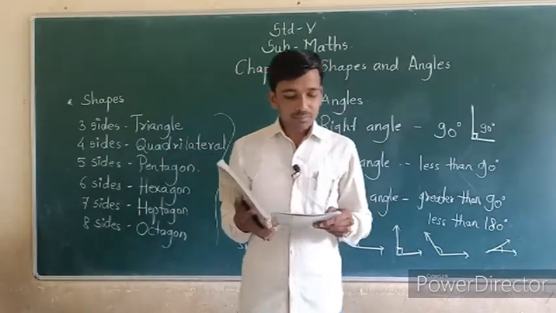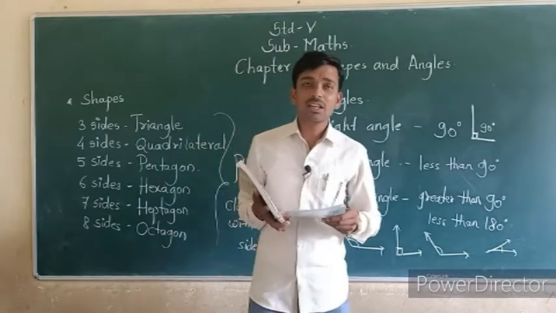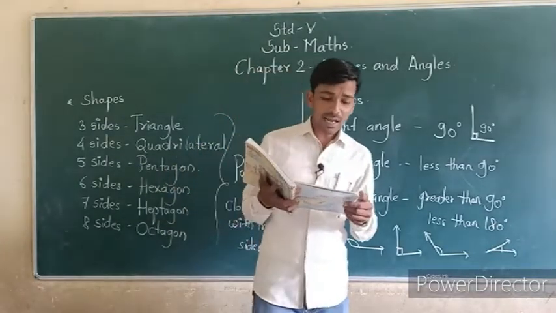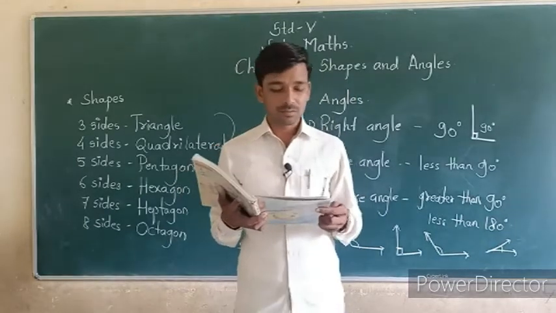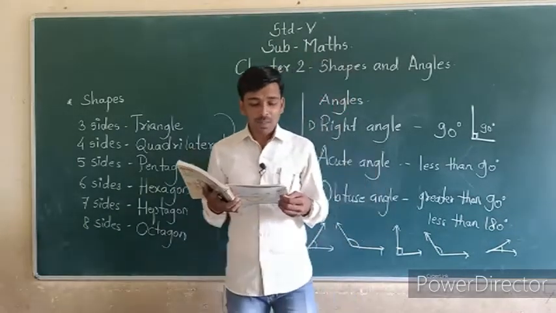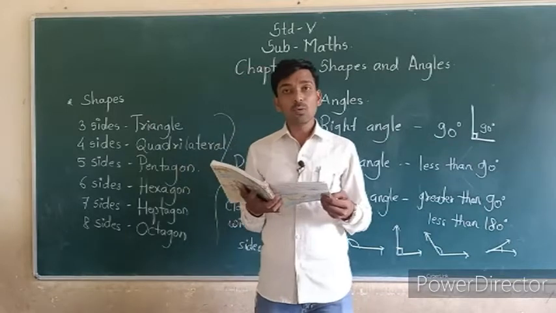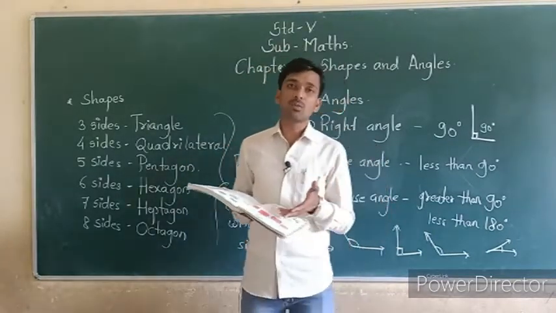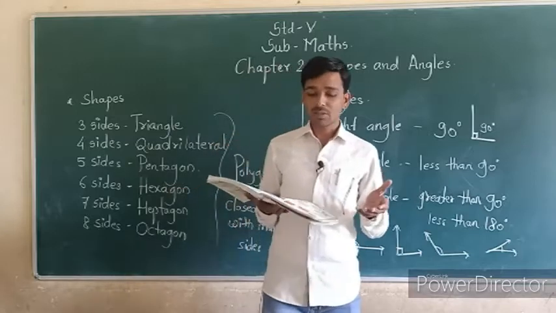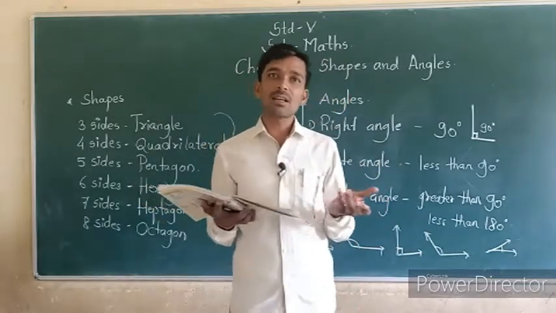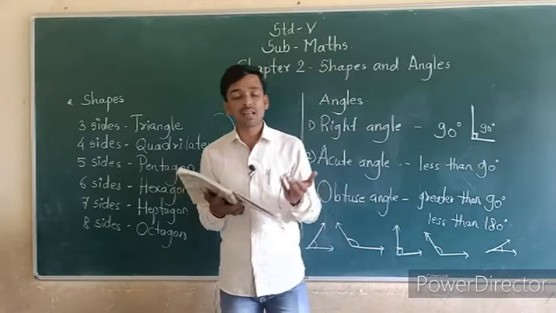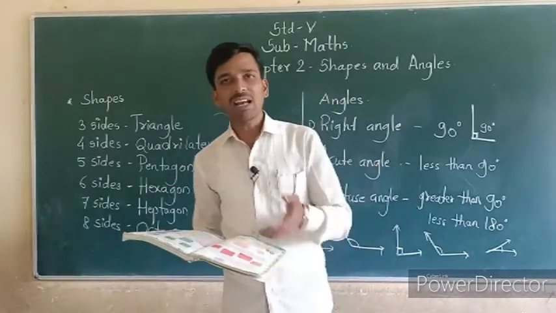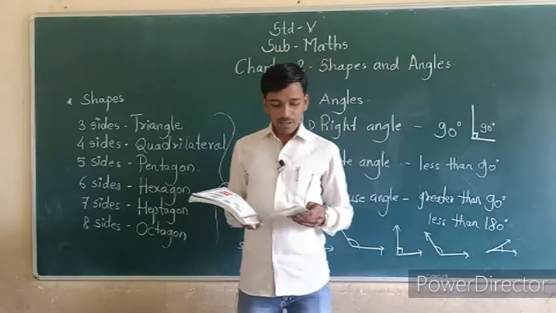B question: are the angles marked with green equal? Yes, all the green colored angles are equal. Also the third one: are the angles marked with blue equal? Yes, these are also equal. So yellow colored angles are equal, green colored angles are equal, and blue colored angles are equal. So you can write yes, yes, yes.